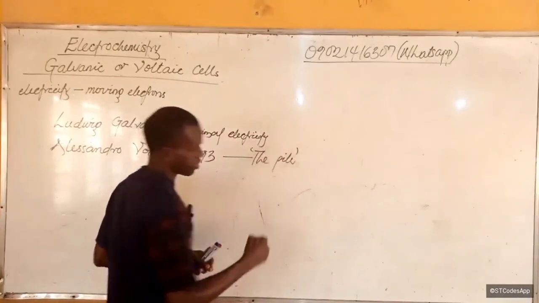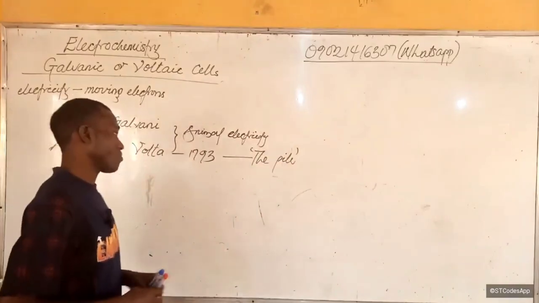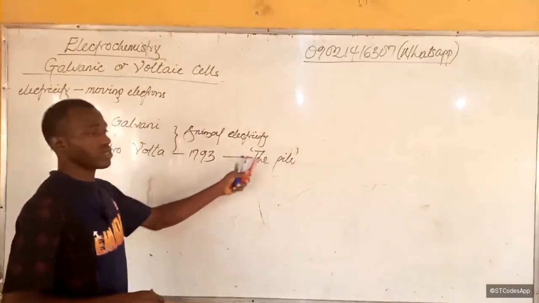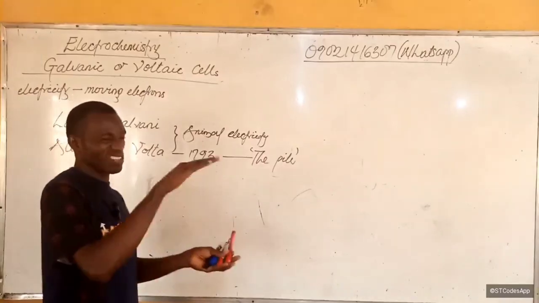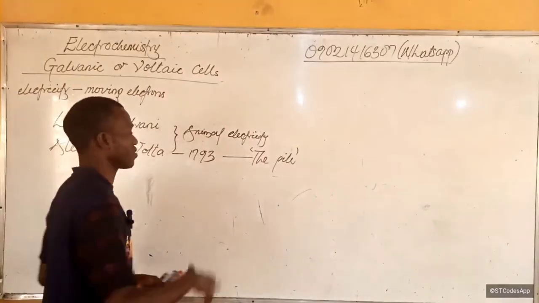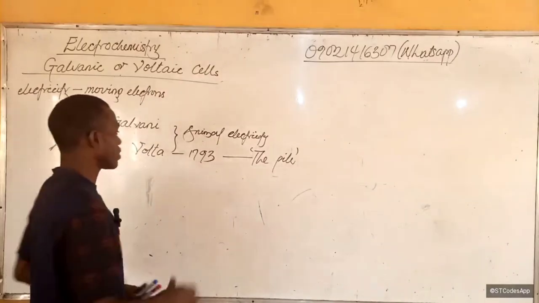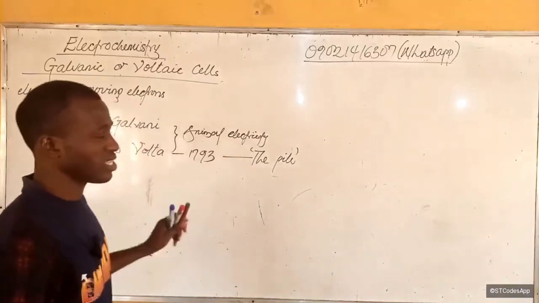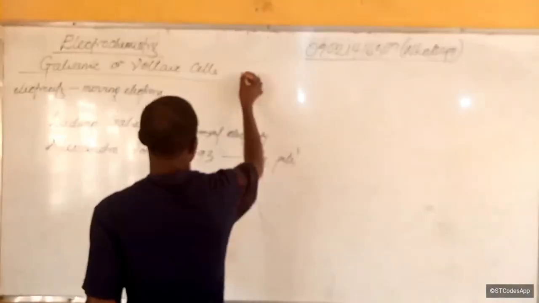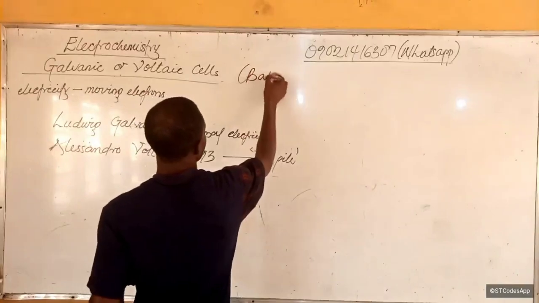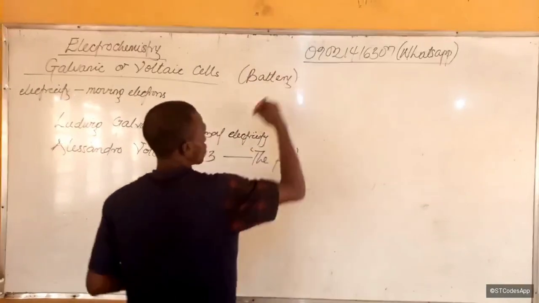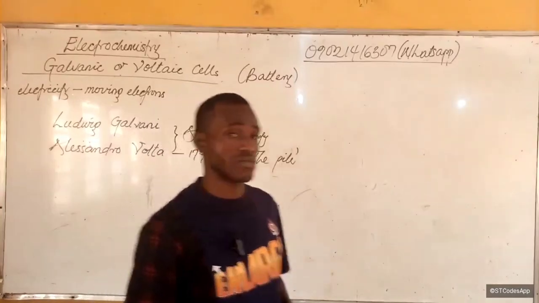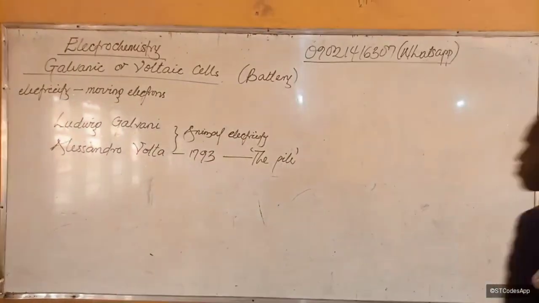Now I'll explain why it's called the pile later. The first battery he created stacked a number of metals on each other, so they called it the pile, and that was Alessandro Volta. But basically, the voltaic cell is a battery. So for the purpose of this video, I'm going to be calling them voltaic cells most of the time.